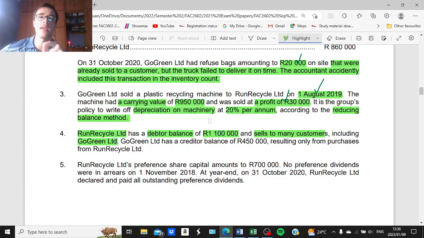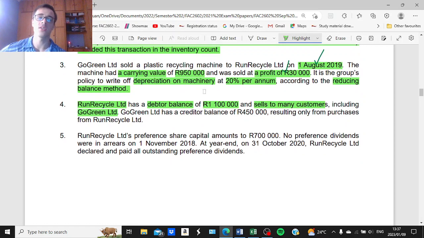So we cannot say that this entire amount is an intragroup item, because it includes other customers' balances as well, not only the balance of Go Green Limited. So that is not the amount that we are required to eliminate.